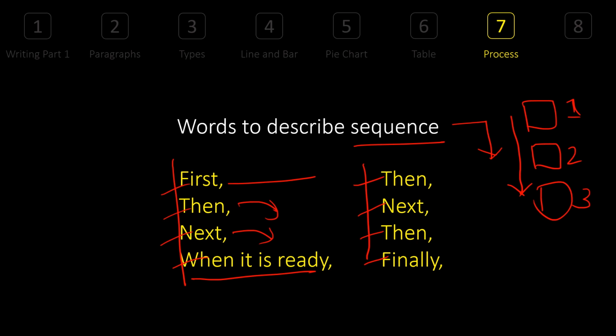If you tell them first it is boiling, second is this, third is, let's say, filtering. If you use these words, first that's happened, then this happened, and finally the last process happens, it's so easy for others to understand. So please use the words of sequence.